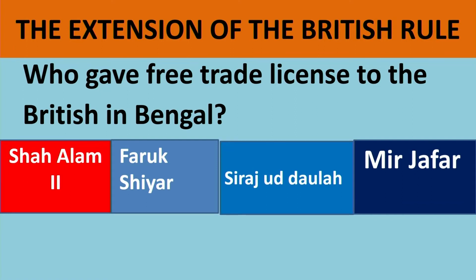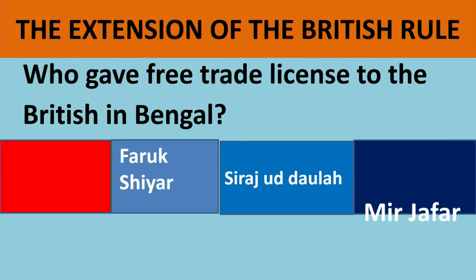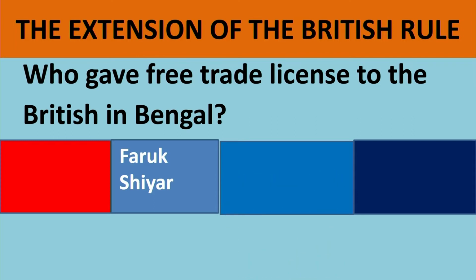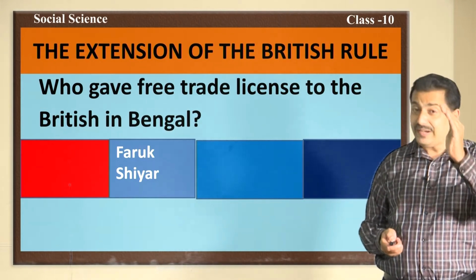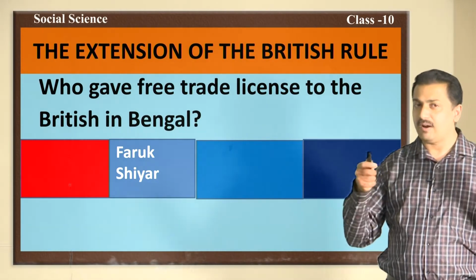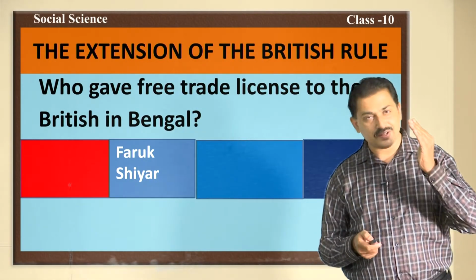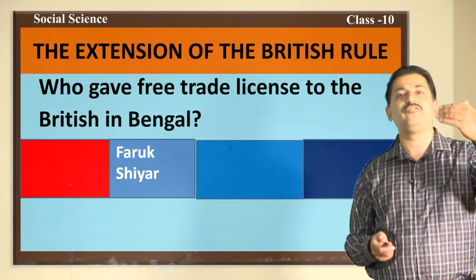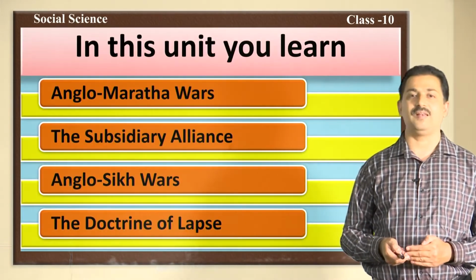Let us see. The correct answer: Shah Alam II was not the person, he was the Mughal emperor, right? He did not give the free trade license to the British. Then who else? Is it Mir Zafar? No, he was the Nawab of Bengal. Then Siraj-ud-Dawla was also Nawab of Bengal. Then the correct answer is Farrukh Shiar. Farrukh Shiar gave the free trade license to the British in Bengal. Dear students, you have answered perfectly. It was Farrukh Shiar who gave the free trade license to the British in Bengal.